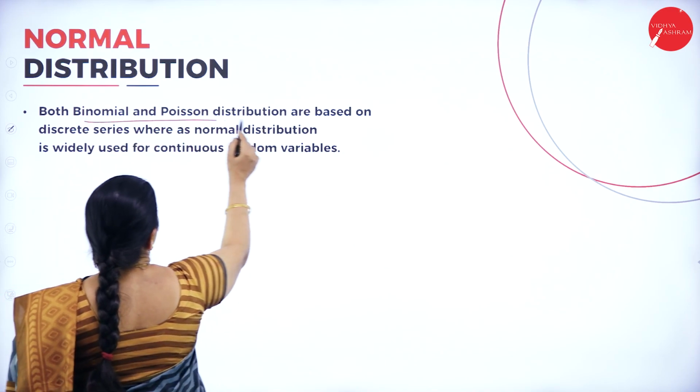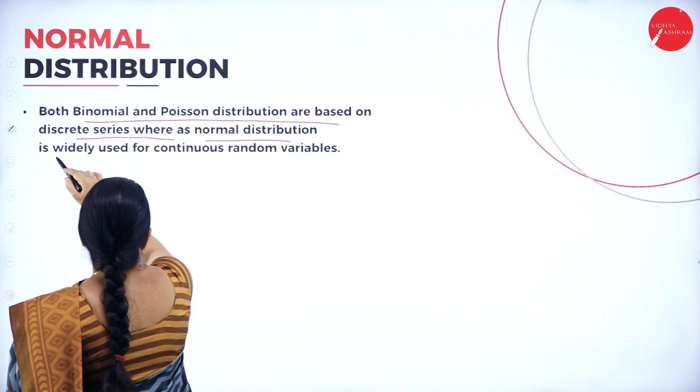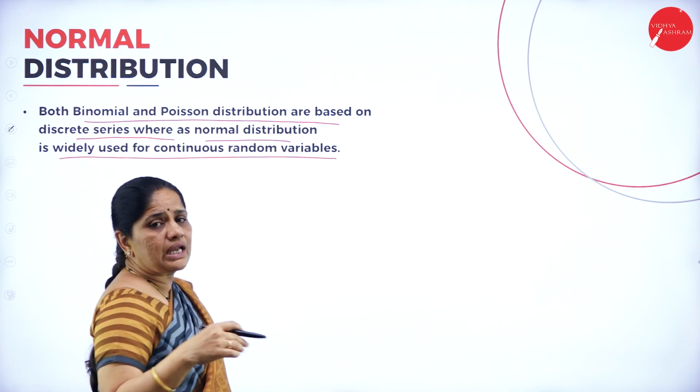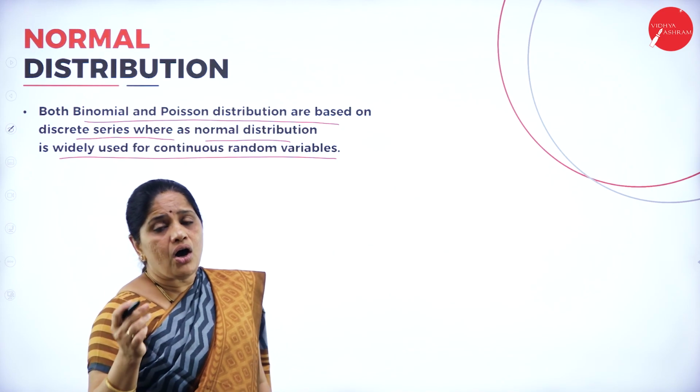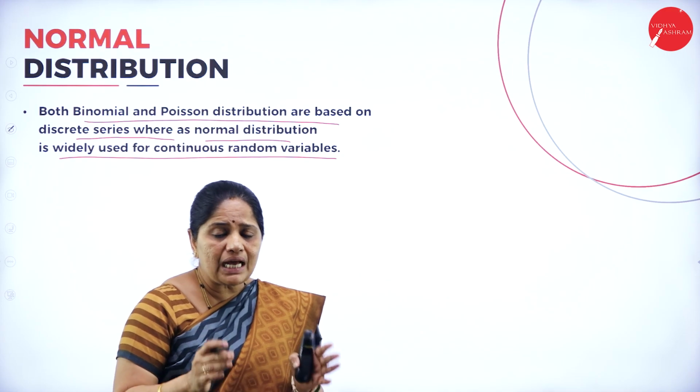Both binomial and Poisson distribution are based on discrete series, whereas normal distribution is widely used for continuous random variables. Continuous random variables means all those variables which can be sorted out between a class interval.